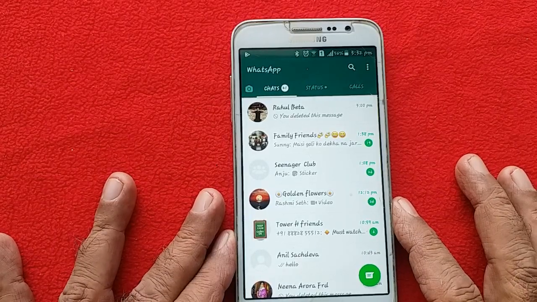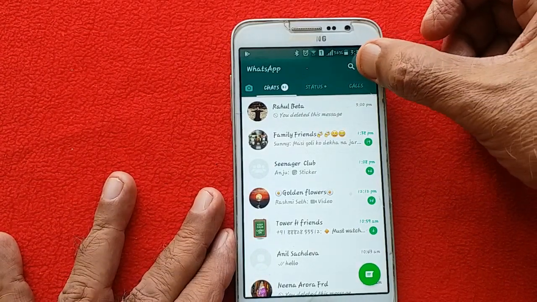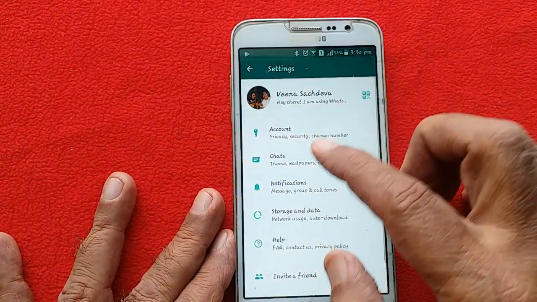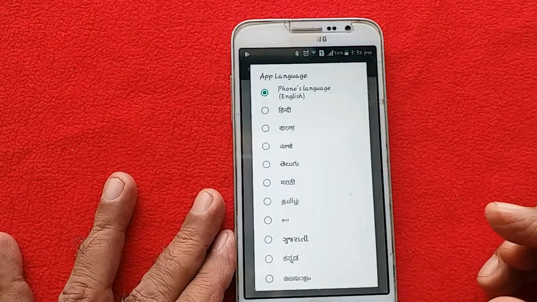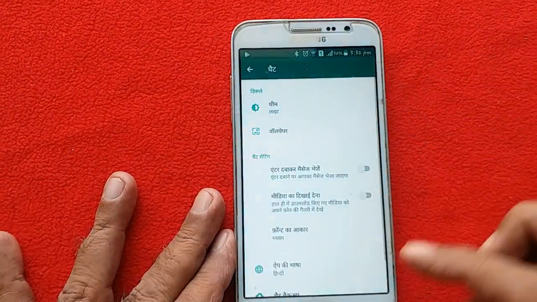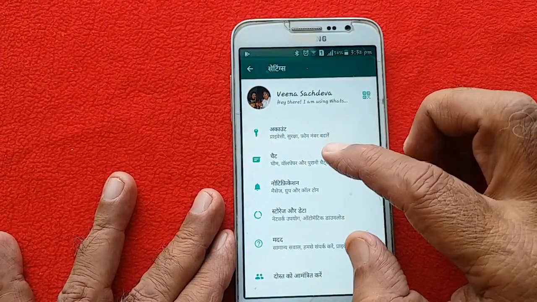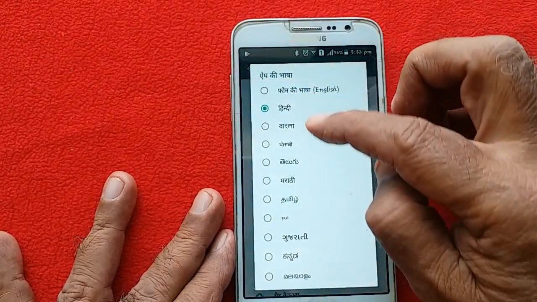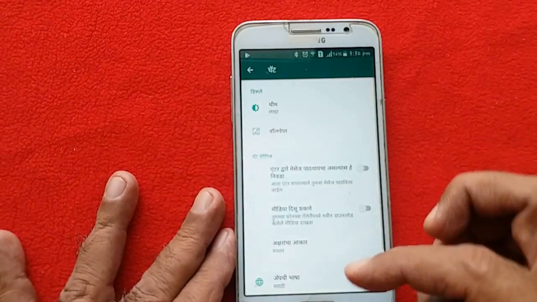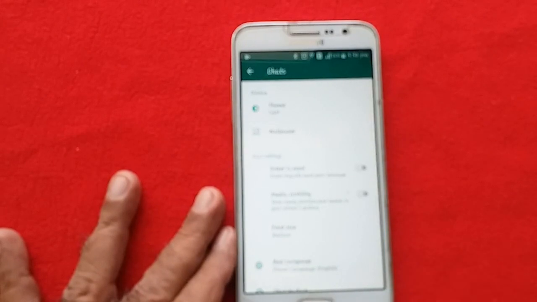By default, the language of WhatsApp is English. You can convert this into another language. Go to settings, then chats, then app language. You can choose your language, for example, Hindi here, then everything will be in Hindi. In case you want some other language, for example, Gujarati or Marathi, select it and it will come in Marathi. Now here we will return it to English. So you can read it in any language you want. Text will be in that language, but you will be able to type only in English.